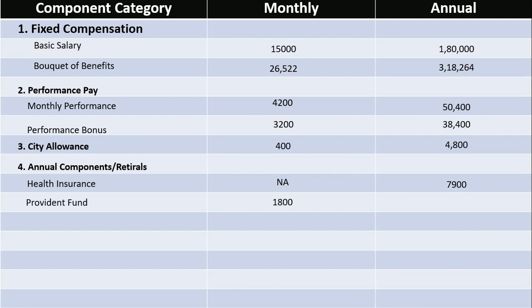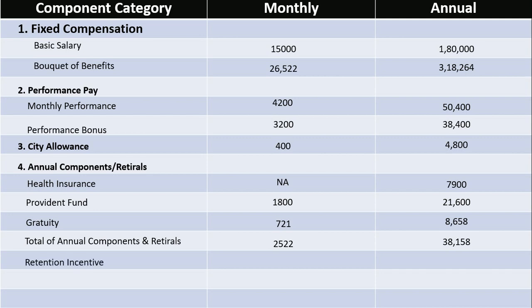Provident fund. 1,800 rupees will be provided to you monthly and 21,600 rupees will be provided annually. Gratuity, 721 rupees monthly and 8,658 rupees annually. Total of annual components and retirals will be 2,522 rupees monthly and 38,158 rupees annually.